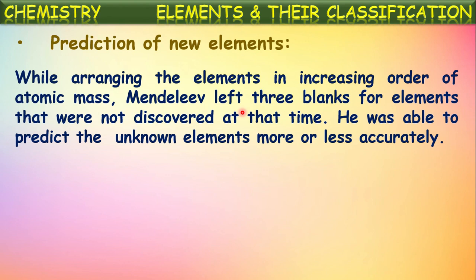So he assumed certain elements were still to be found, and he left certain blanks for those unknown elements which were to be found later. He was able to predict the unknown elements more or less accurately also. Not only leaving the places, he was able to predict those unknown elements and their properties also. In that way, he succeeded there.